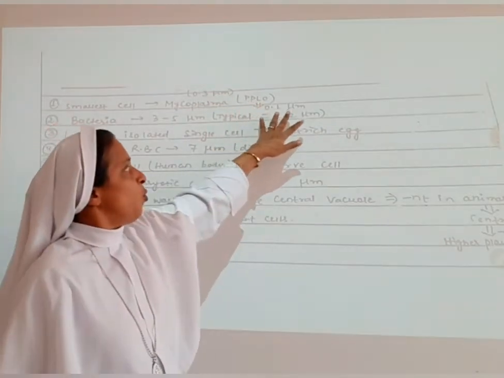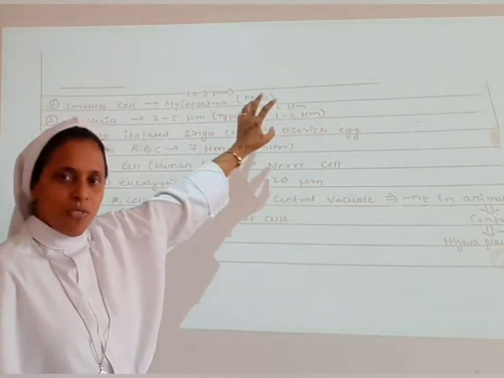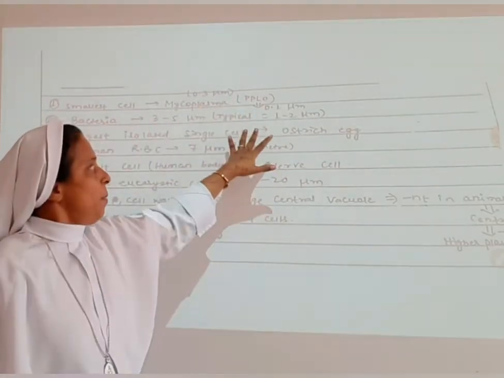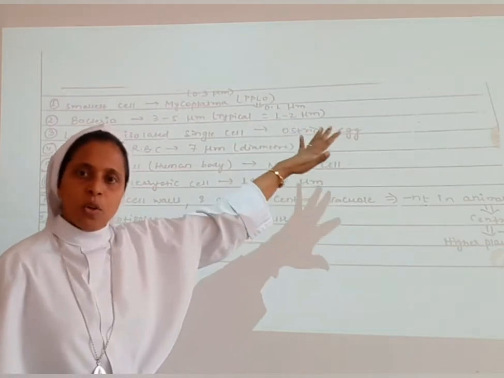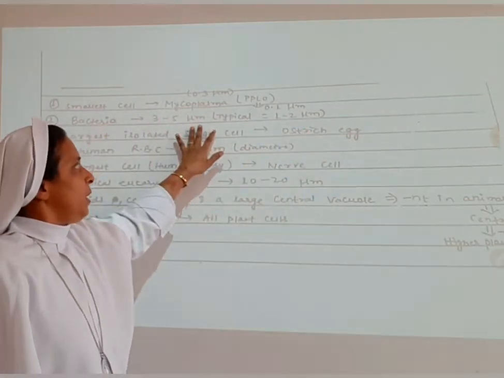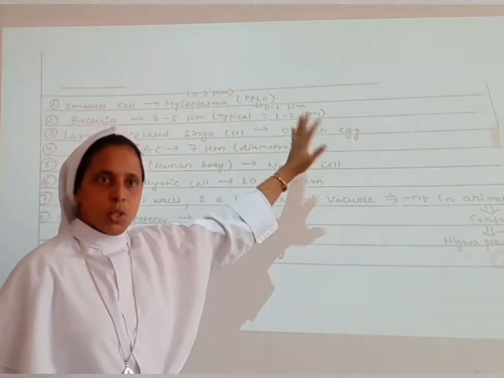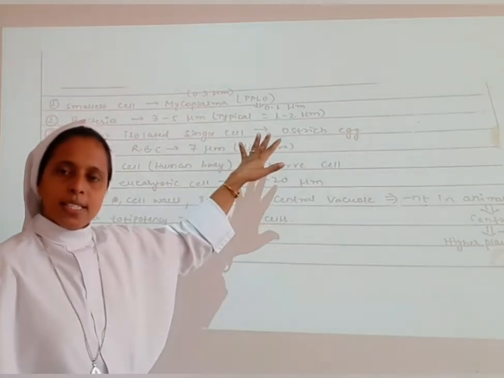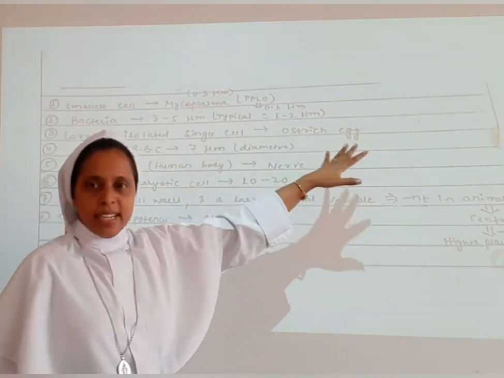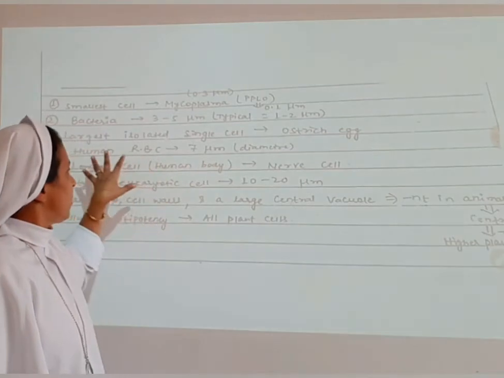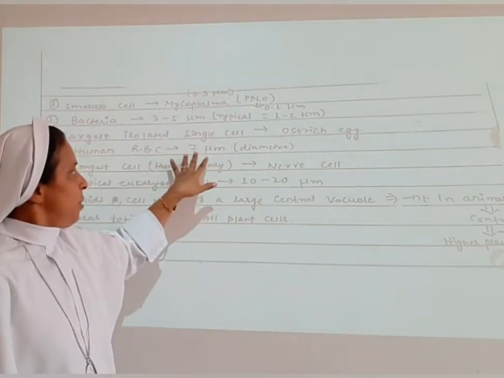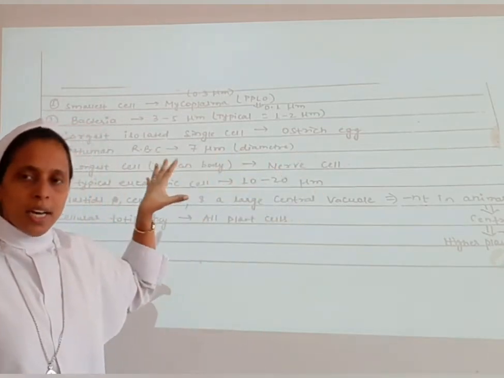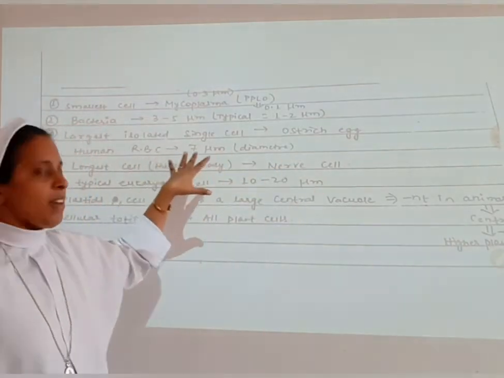It is only 0.1 to 0.3 micrometer. A typical bacterium is 1 to 2 micrometer. Then the largest isolated single cell: what is it? The ostrich egg is the largest isolated single cell. Then the human RBC: the diameter of the red blood cell of the human is 7 micrometer.